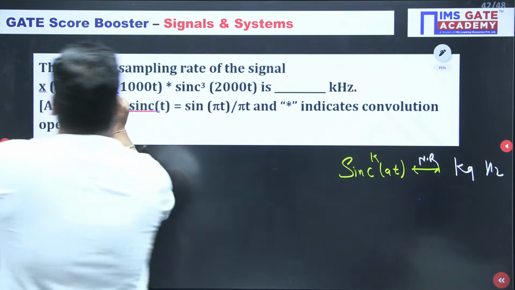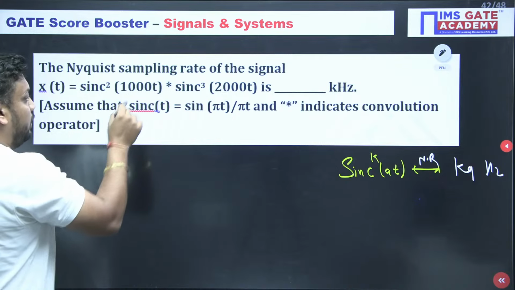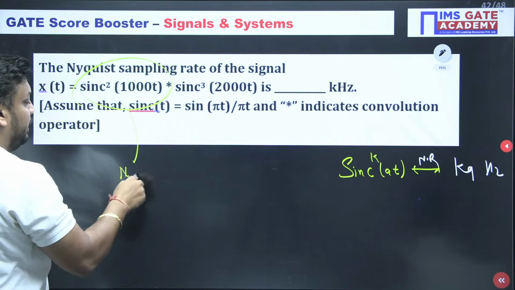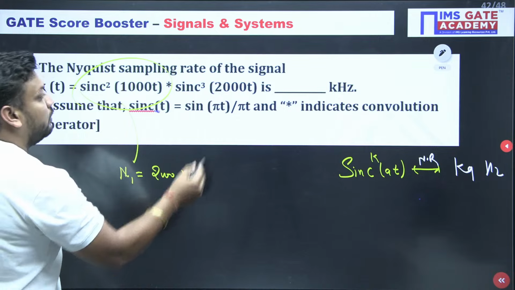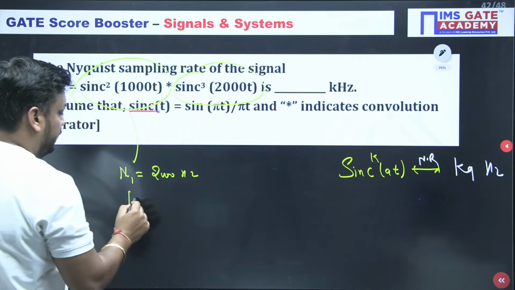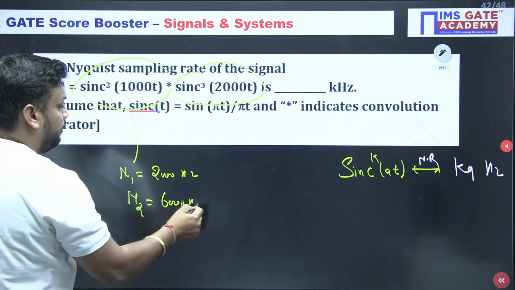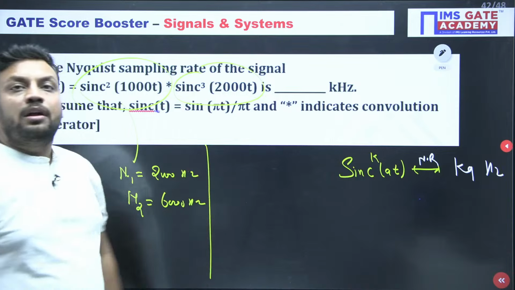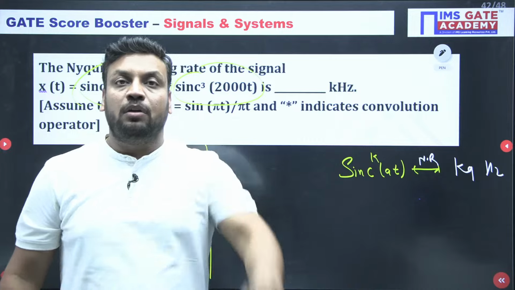So here sinc square of 1000t. So if I talk about the first one only, its Nyquist rate N1 is 2000 hertz, and its N2 Nyquist rate is 3 into 2000, 6000 hertz. And because convolution in time is nothing but multiplication in frequency. What do you say?